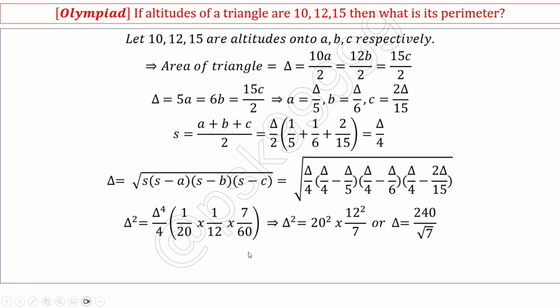Then from there I can get the perimeter, right? So A plus B plus C is nothing but 2S. S is nothing but delta by 4, so 2S is delta by 2, which is equal to 240 by square root of 7. Okay, this is the perimeter of the triangle.